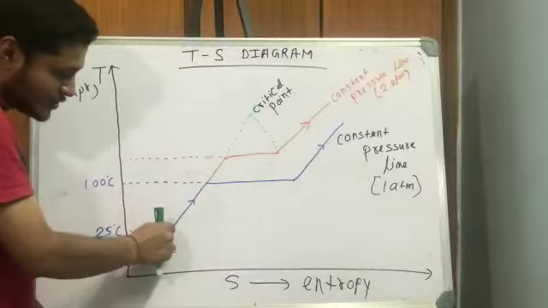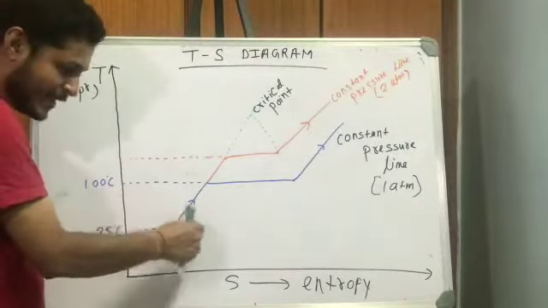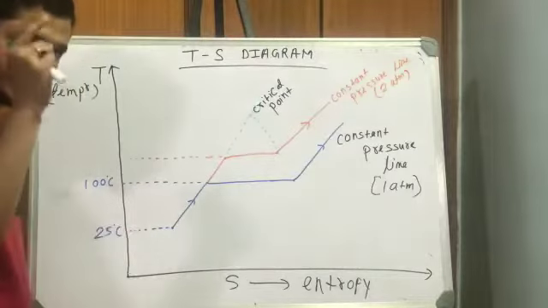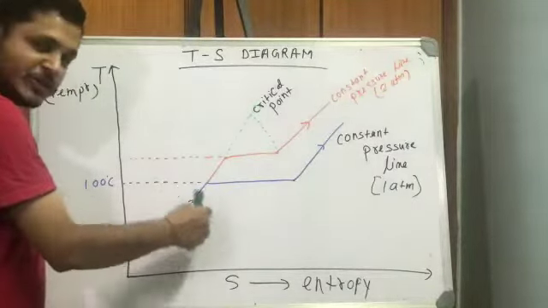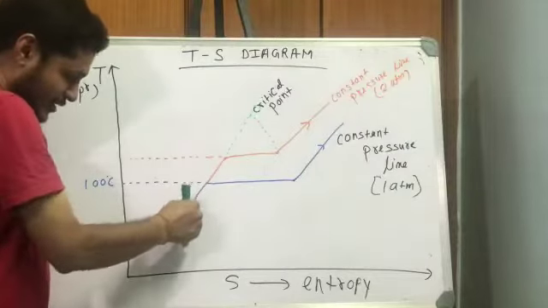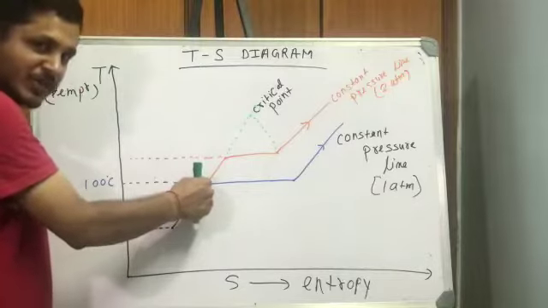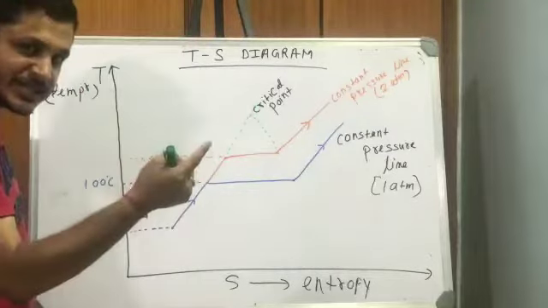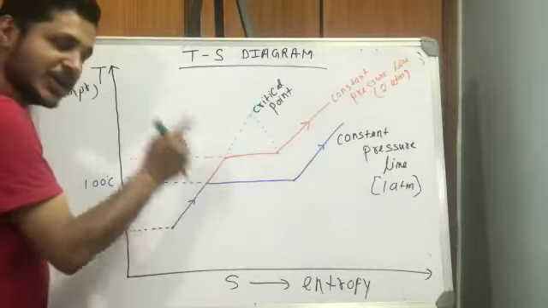If you start to heat the water, what will happen? Slowly its temperature will increase and entropy will also increase because dS is dQ upon T. So slowly, see, temperature is increasing and entropy is also increasing. From 25, 26, 27, 30, like that, it will come to 100 degrees Celsius. What will happen at 100 degrees Celsius? Once the water reaches 100 degrees Celsius, it will start to boil.